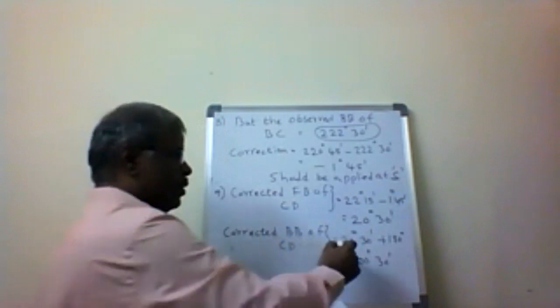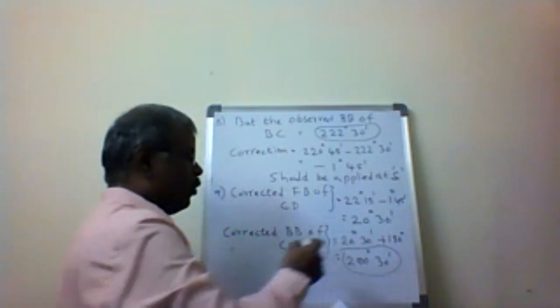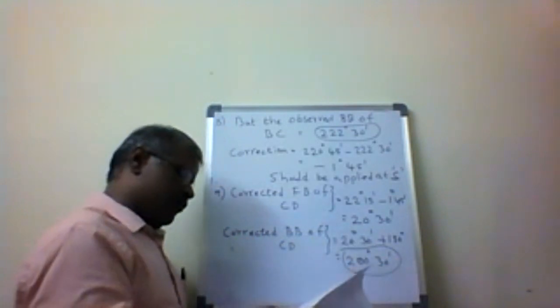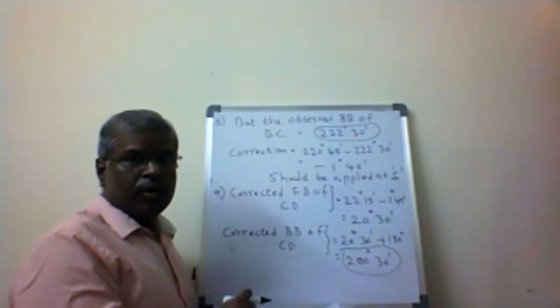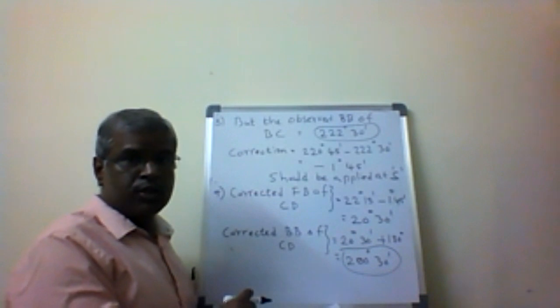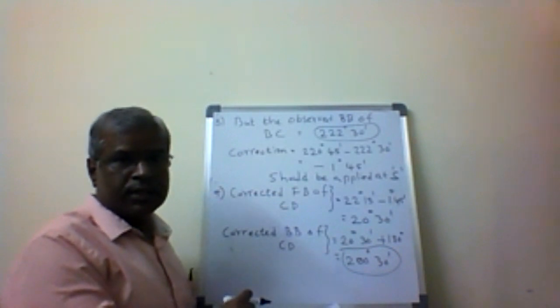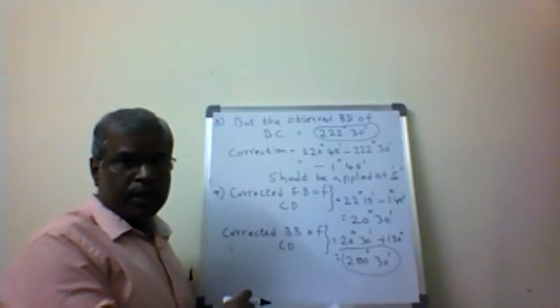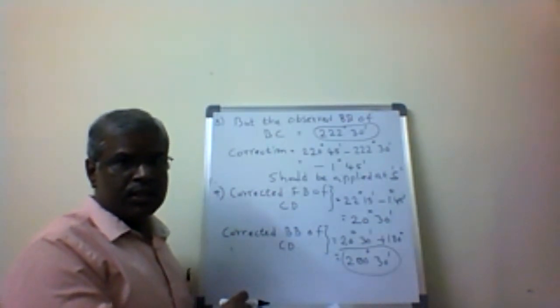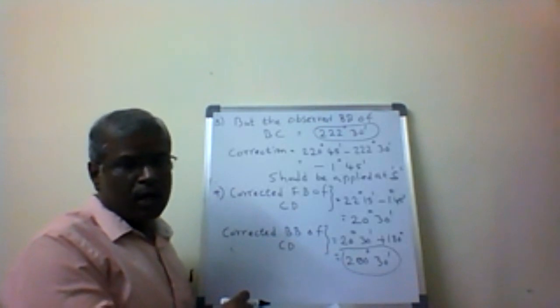So this is going to coincide with the given bearing of 200 degrees 30 minutes, such that our correction error is distributed evenly and the corrections are correct. It has to coincide with the corrected backward bearing of CD because D and E stations are not affected by local attraction.